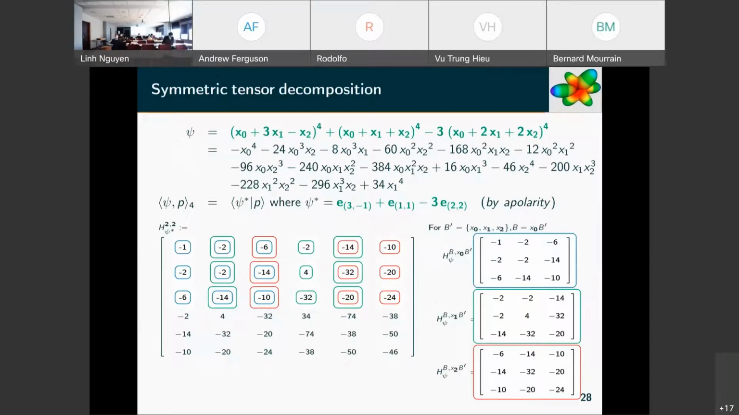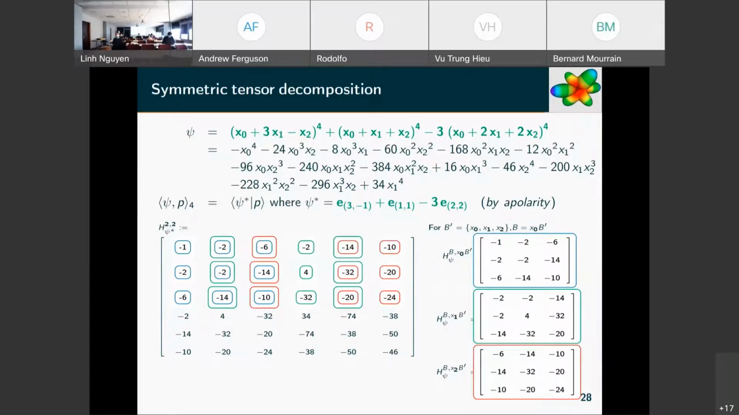So just to illustrate, symmetric tensor decomposition coming from some problem where we have a degree 4 polynomial with, say, 3 variables, homogeneous in 3 variables, but in fact in dimension 2. So when we substitute x0 by 1, it's a 2-dimensional problem.